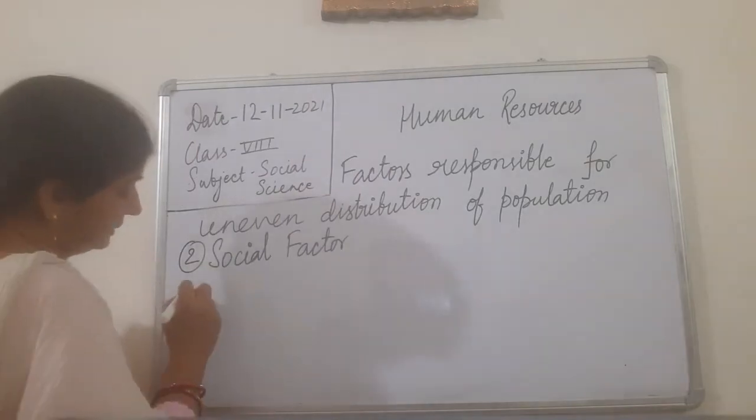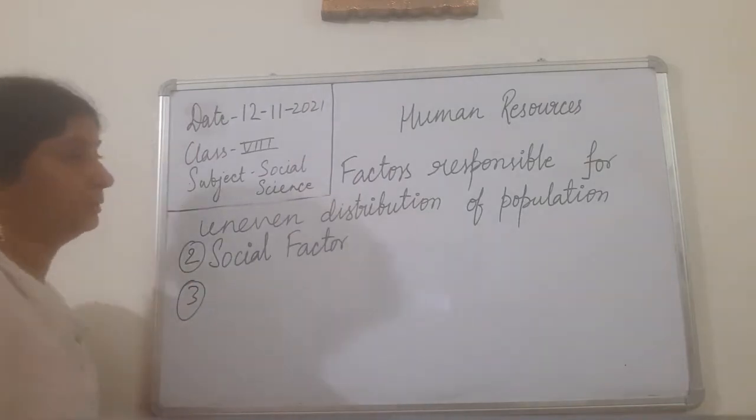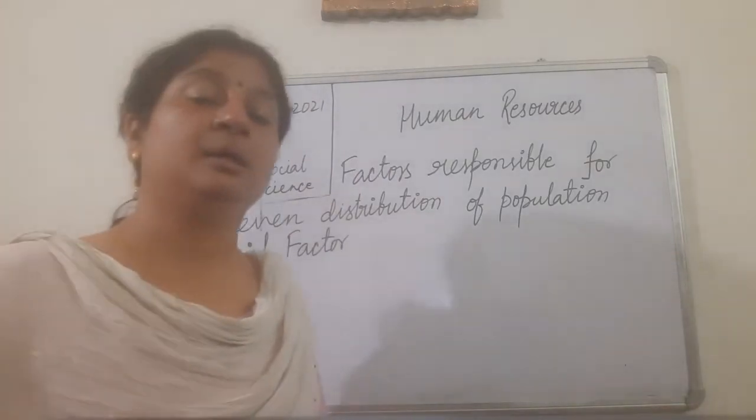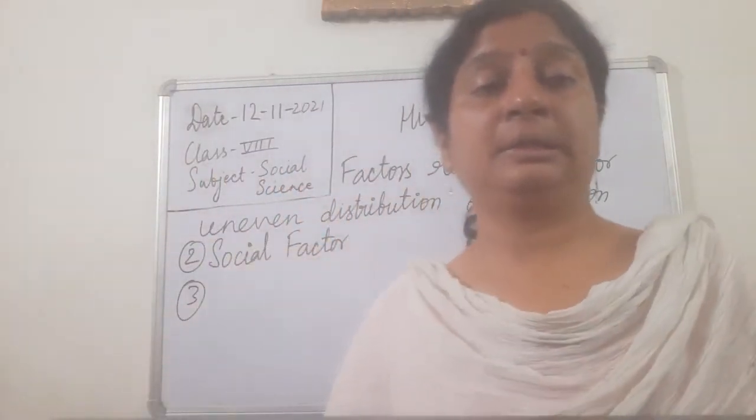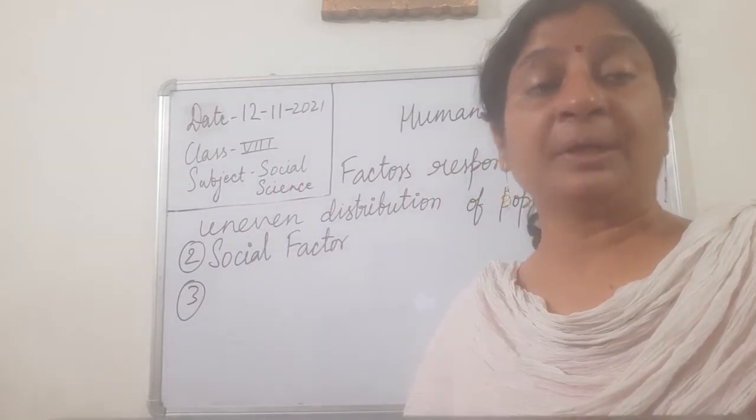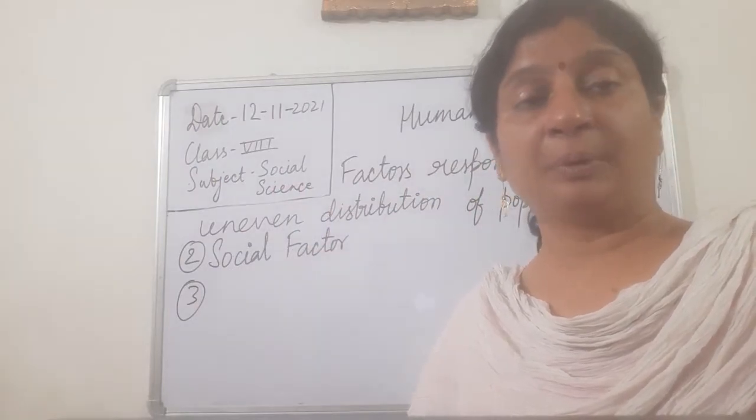And then we will see some cultural and religious factors. What are the cultural and religious factors responsible for uneven distribution of population?